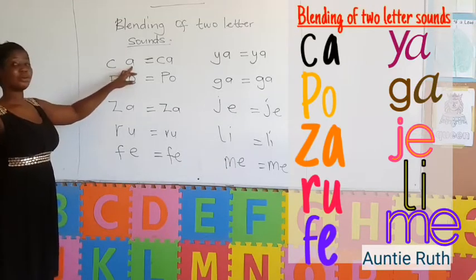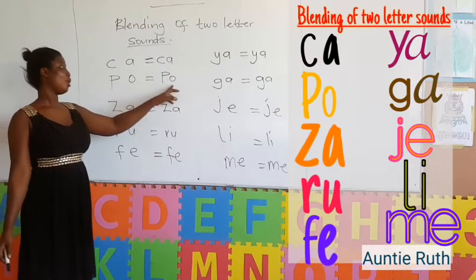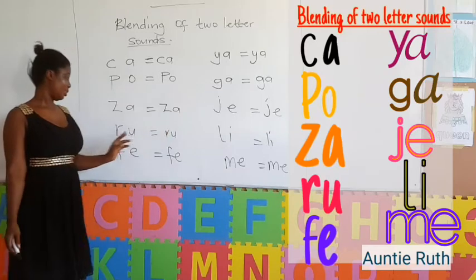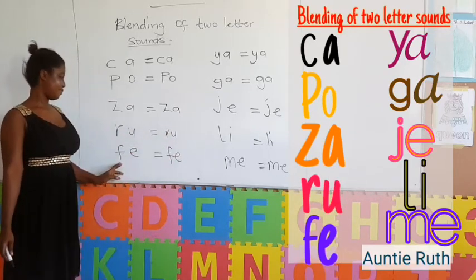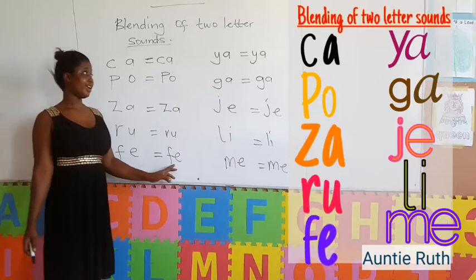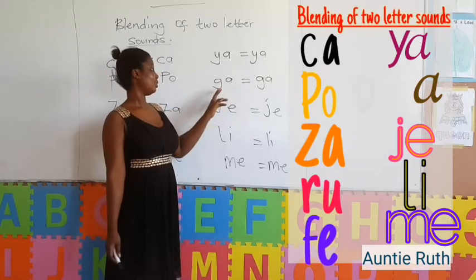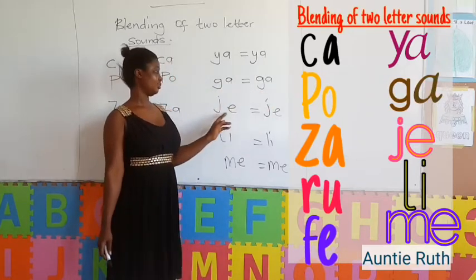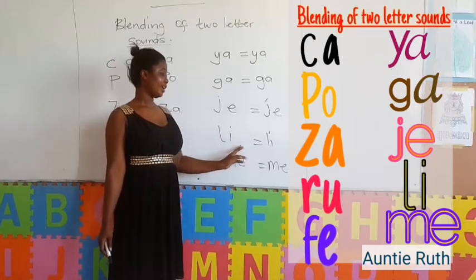This will give us ka, po, za, ra, fe, ja, ga, je, le.